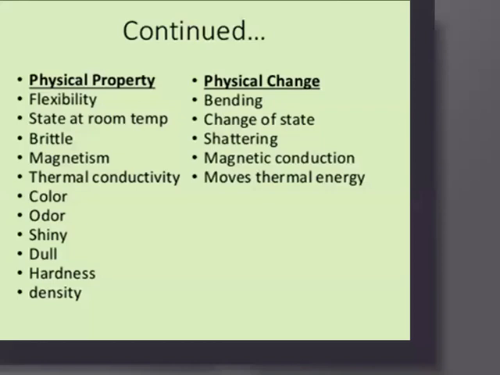Some other physical properties are flexibility, which helps in bending, state at room temperature, which helps in change of state of substance, brittleness, which involves shattering, magnetism, which involves magnetic conduction of a substance, and thermal conductivity, which helps in movement of thermal energy.